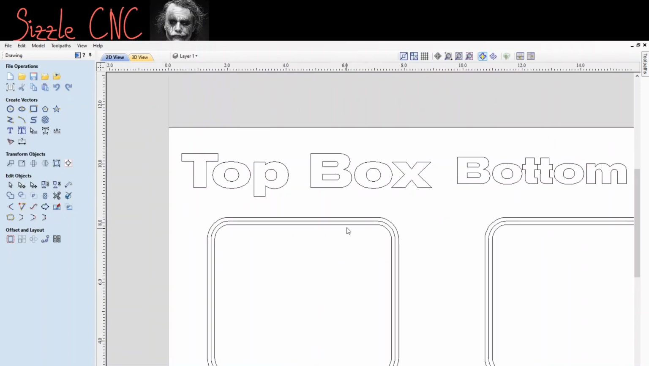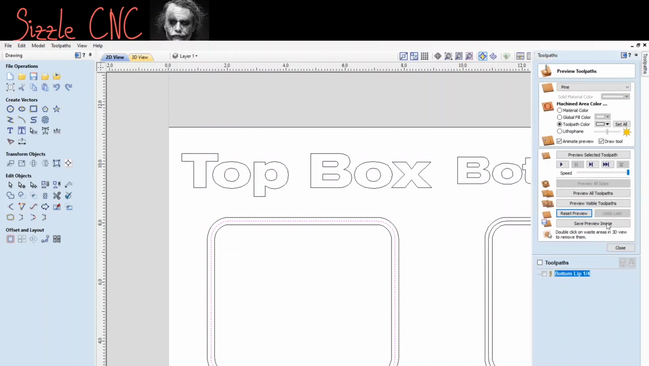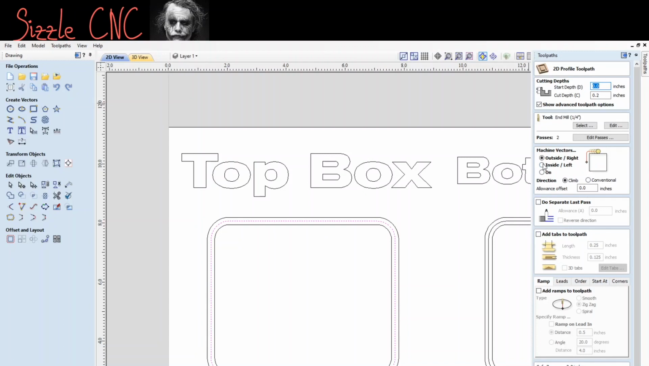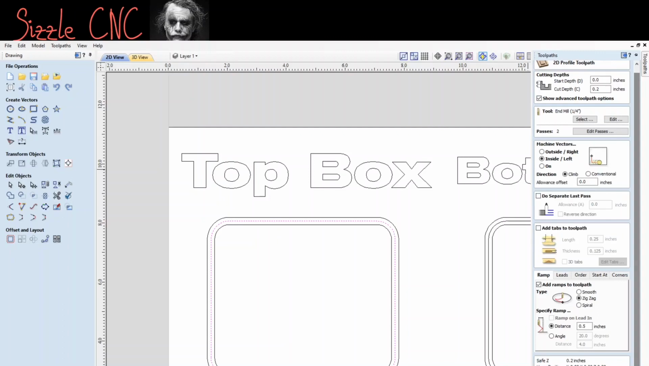All right, top box, middle vector. You're going to click for the toolpath operation, profile toolpath. Click that. It's going to be inside and to the left. Sorry, so inside of the line. So this is outside, this is inside. So inside and to the left. 0.2 inches down, 1/4 inch end mill, 2 passes. Add ramps to toolpath, 1/2 inch. And then label it top lip, 1/4 inch. Okay, calculate.